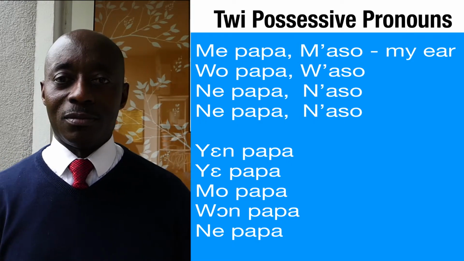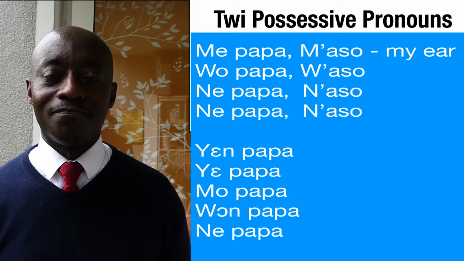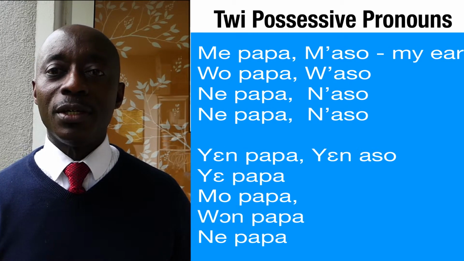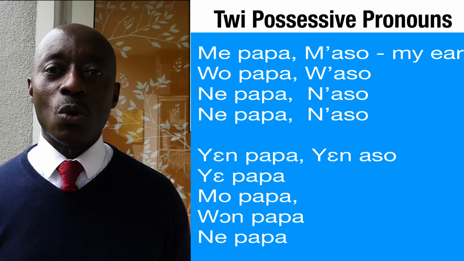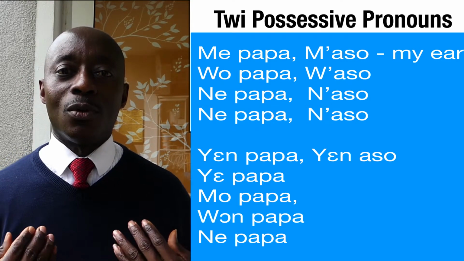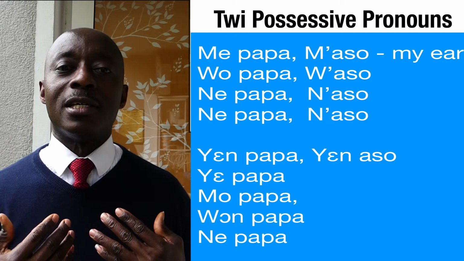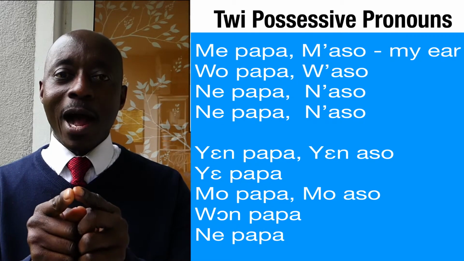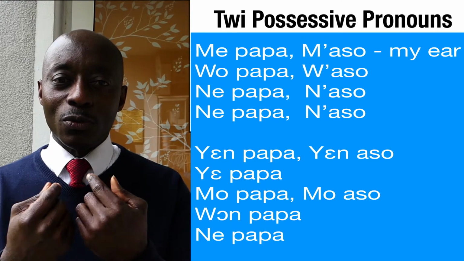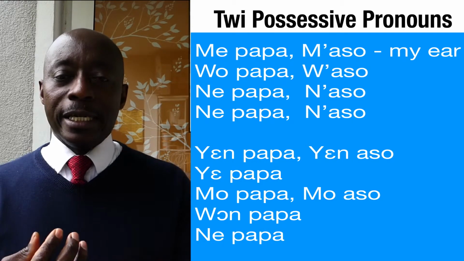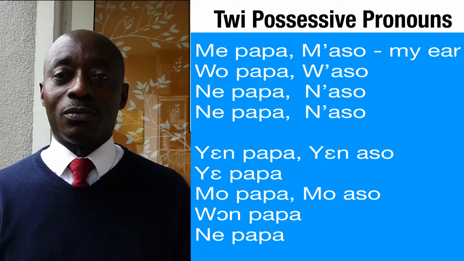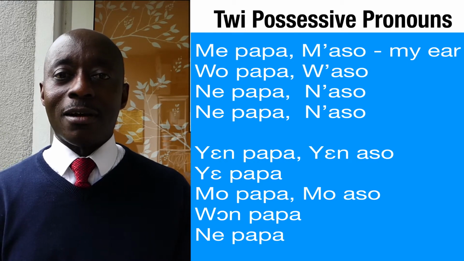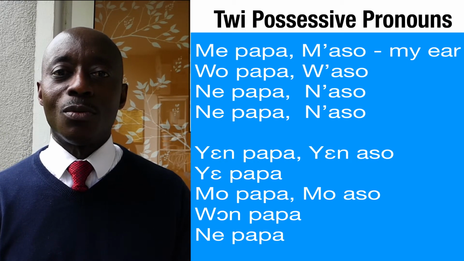What about the plural pronouns? Like I told you, it doesn't happen to them, but it happens to only the plural form of it. So our ear will be yen ason. Mo will have mo ason, but you will pronounce it moason in daily conversation. However, they are not written together. They are written separately.